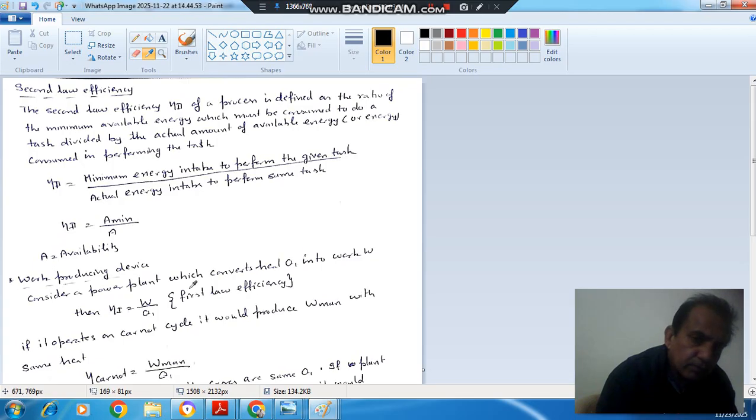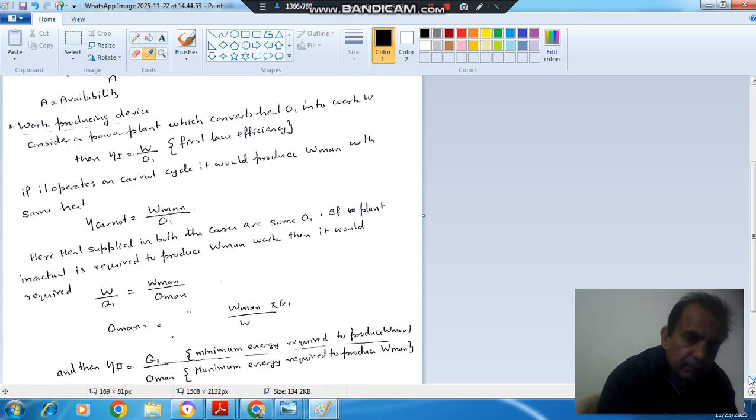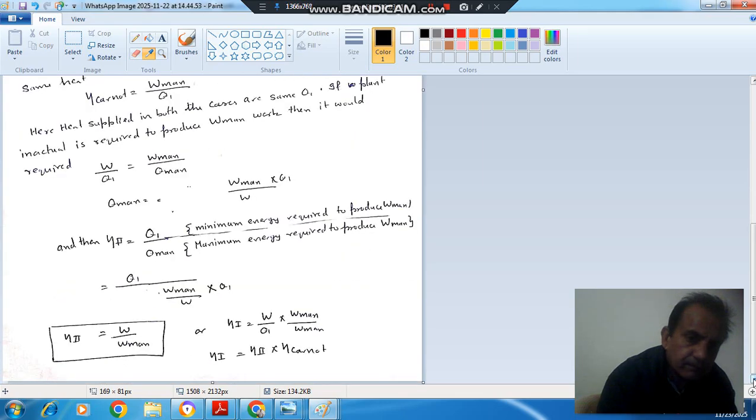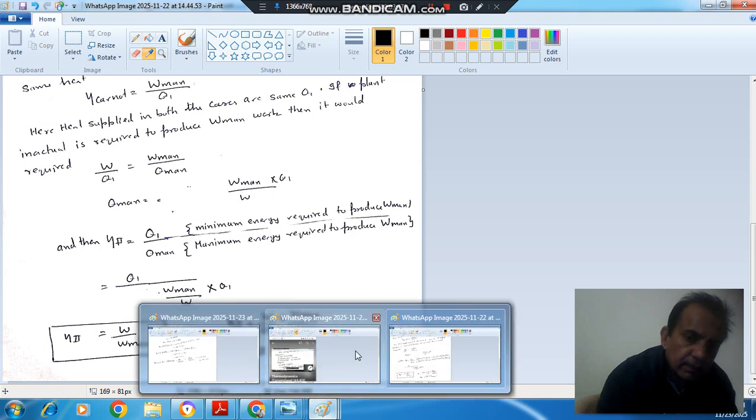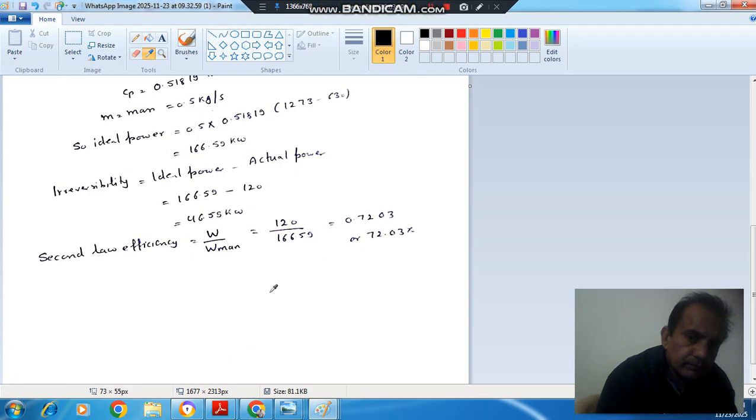And we assume that the heat supplied in both cases, the minimum energy required and the actual energy required, is the same, and then we derive the formula for second law efficiency as W by W max. So we can directly use this and it will give second law efficiency as 72.03.